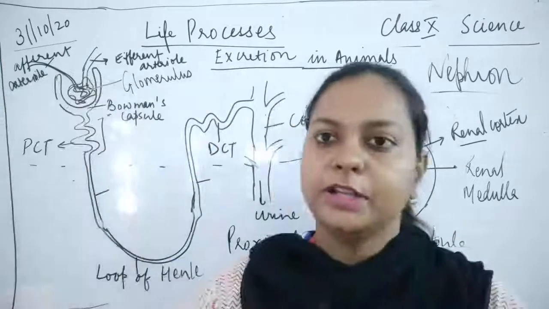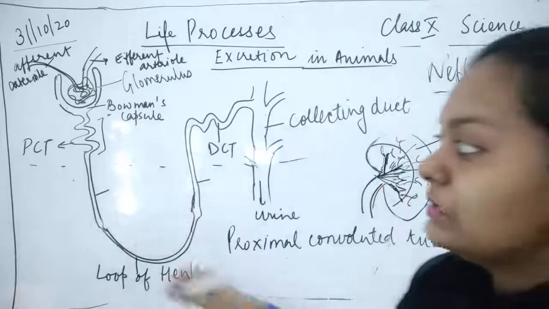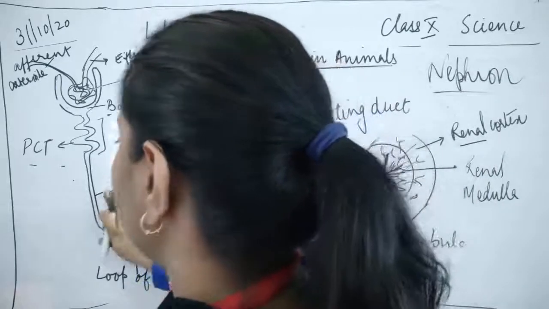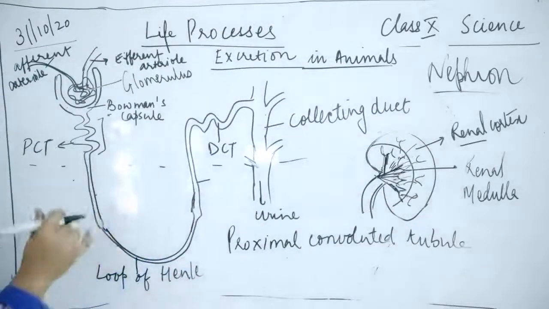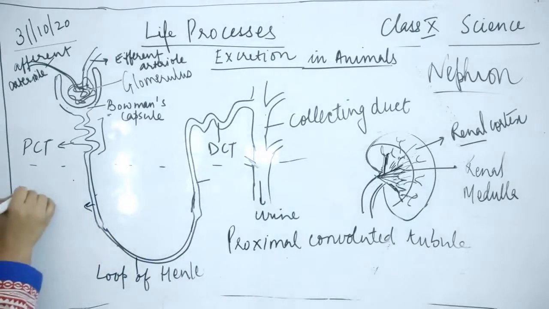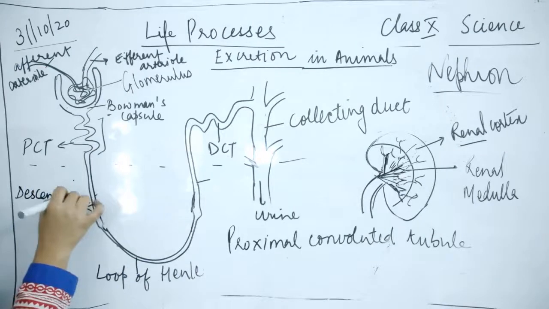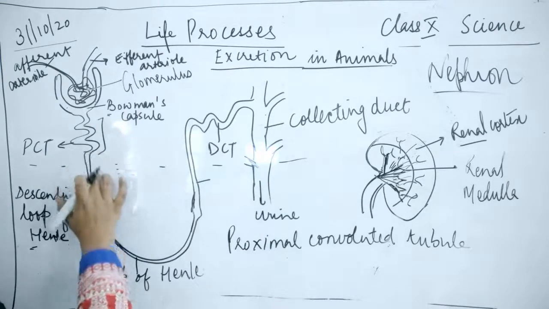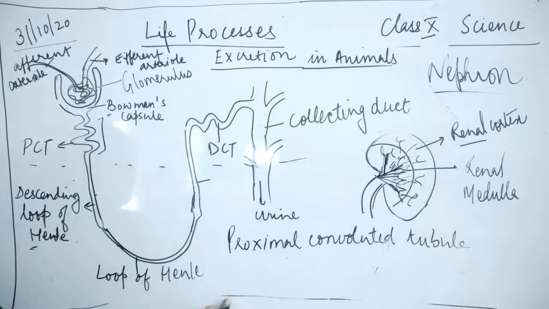अभी मैं बताऊंगी proximal क्यों बोला जाता है. उसके बाद we have the descending limb of Henle. This is known as the descending limb, descending loop. Limb भी बोलते हैं, loop of Henle. Descending loop of Henle में H capital रहेगा. Again, this is the name of the scientist. Then यहाँ से लेके यहाँ तक का पूरा structure is called the loop of Henle.